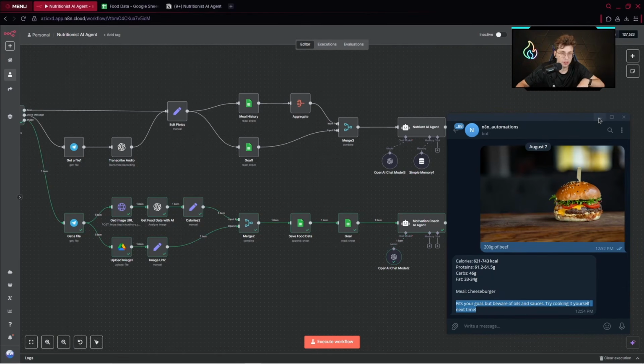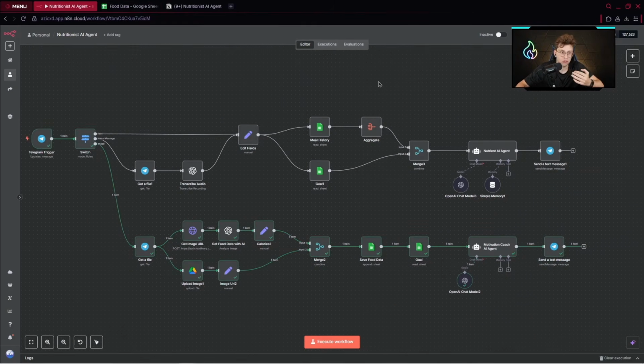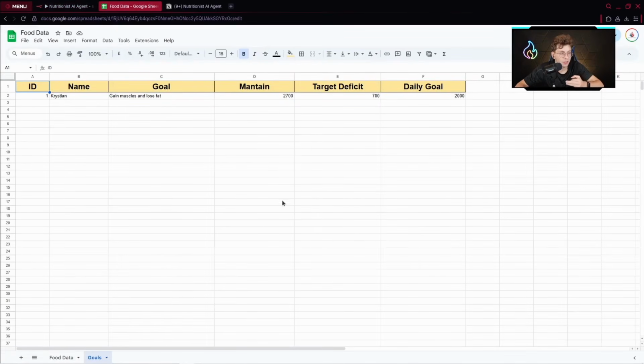And that's the point. We can track everything with this agent. We can send a message: tell me how many calories I have left for today's date. Here we've even got the goals, so we can provide a specific user or even multiple users. There I've got maintain 2,700 calories, target deficit, so we've got 700 calories as the daily goal.